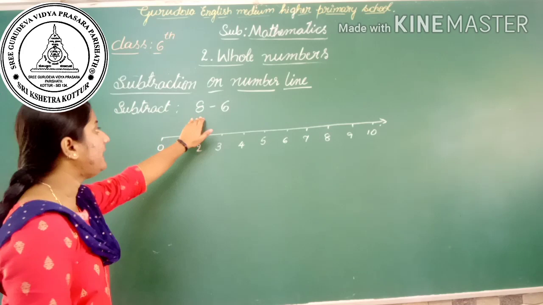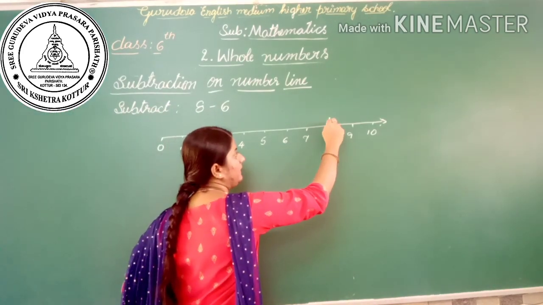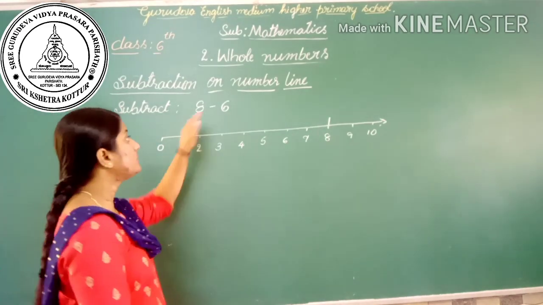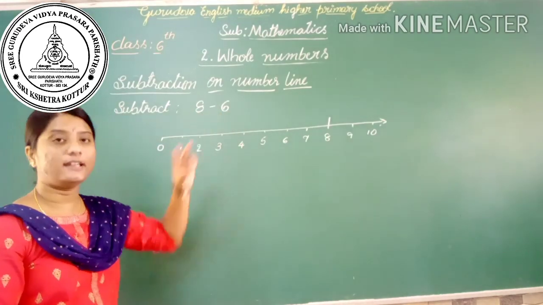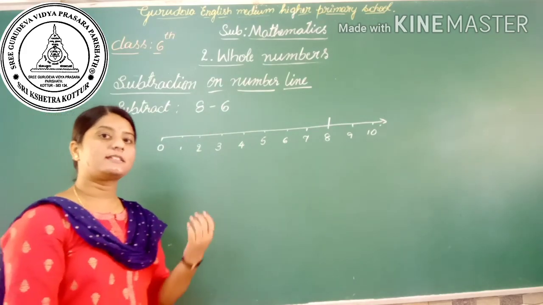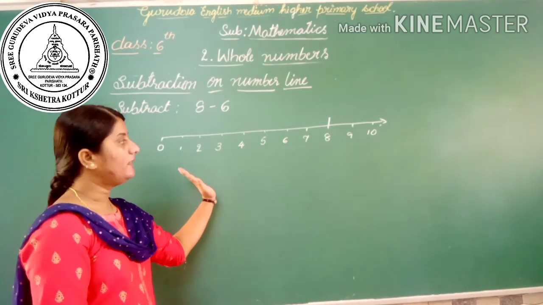Here 8 minus 6. We start from 8. Here there is 8, and minus 6. Here there is a subtraction, so if we subtract any two numbers, we will get the smaller number. So we have to move left on the number line.